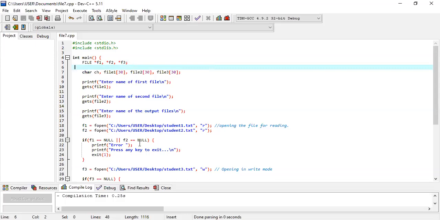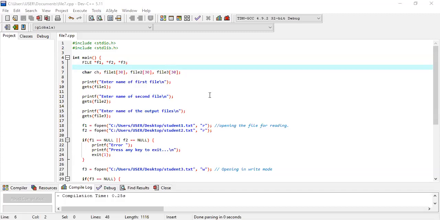The concept is you have to copy all the information from file 1 to file 3, and copy all the information from file 2 to file 3. It is the easiest way, which is why we are doing these two operations in a single program. It is also possible that you have to copy file 1 materials to file 2 and simply show file 2.